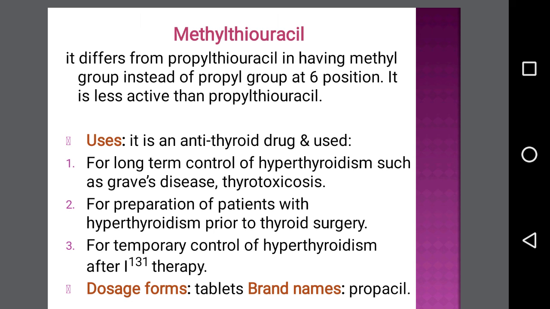Uses: again it is used for long-term control of hyperthyroidism such as Graves' disease, thyrotoxicosis, for preparation of the patient with hyperthyroidism prior to thyroid surgery, and for temporary control of hyperthyroidism. So the uses are somewhat similar to those of methimazole. Dosage forms are tablets.